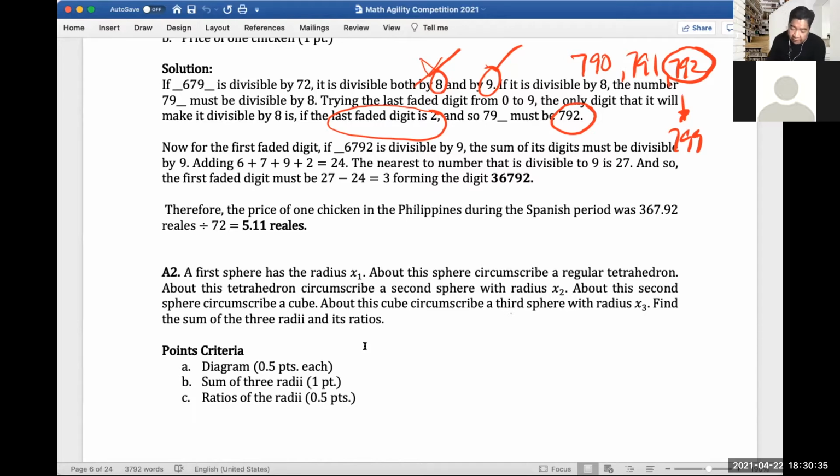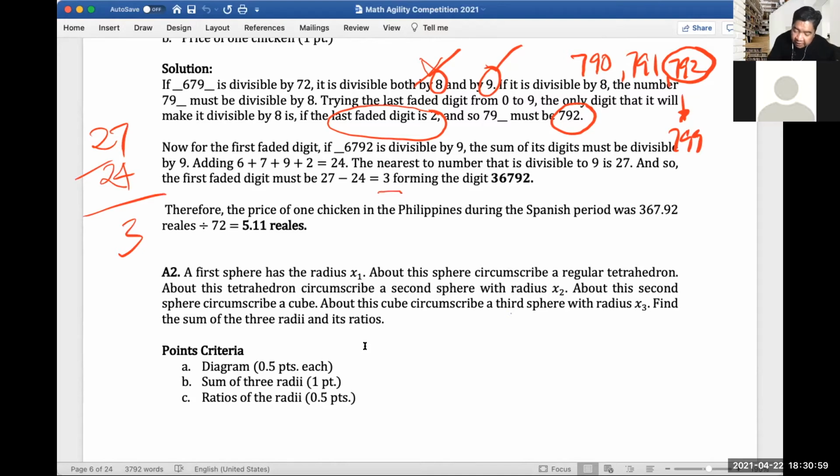So if you add them together you get 24, and the nearest number to 24 that is divisible by 9 is 27, right? So if you subtract, 27 minus 24 is 3. So 3 is the missing digit, the first faded digit.